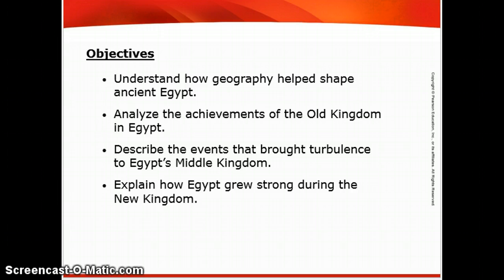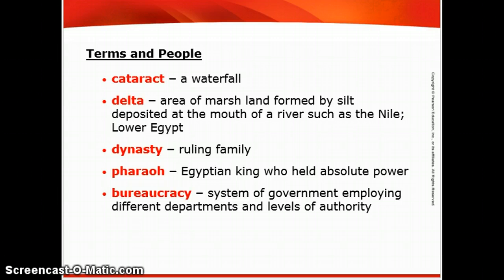Also, we're going to analyze the achievements of the Old Kingdom in Egypt. We'll see that ancient Egyptian history is divided into three. So we'll start with the Old Kingdom. We will then talk about the Middle Kingdom. We'll describe the events that brought turbulence to Egypt's Middle Kingdom, and then explain how Egypt grew strong during the New Kingdom.